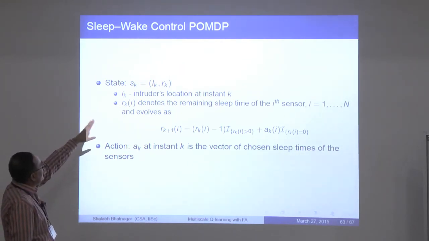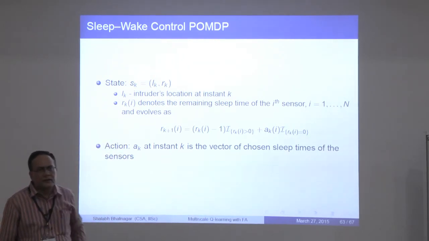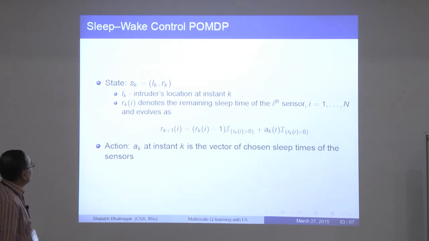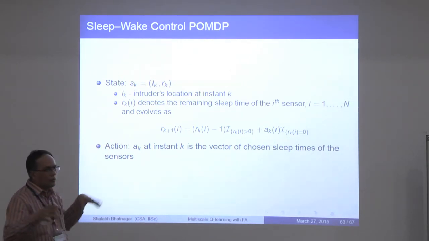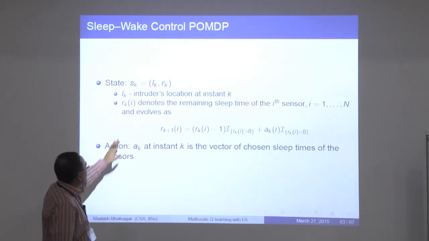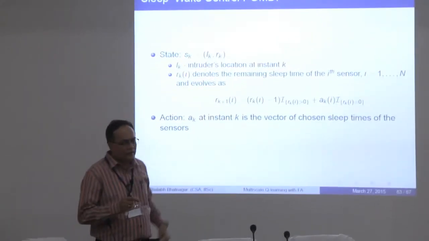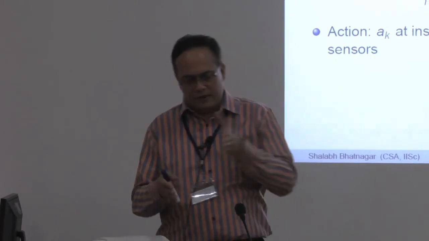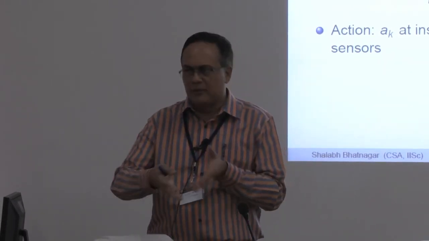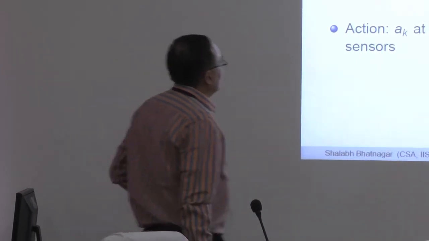Okay, so let's say this is your state. The state at time k is (Lk, Rk). Lk is the intruder's location at instant k. Think of Rk as the vector Rk1 to Rkn, if there are a total of n sensors. Then Rk of i is the remaining sleep time of the ith sensor. So if it was assigned a sleep time of lambda at the beginning of the slot, at the end of the slot it would still have lambda minus 1 amount of time to sleep. So that's Rk of i, the remaining sleep time, and it evolves in the following manner.